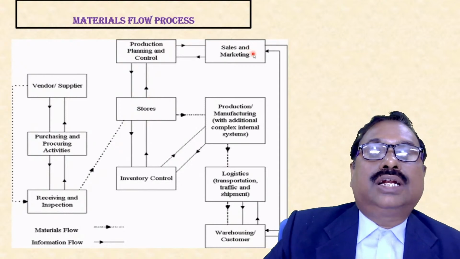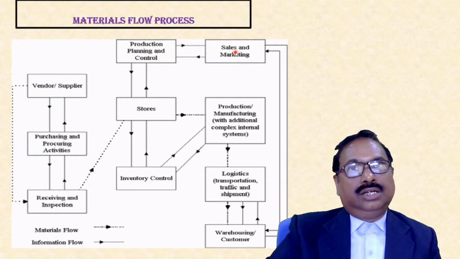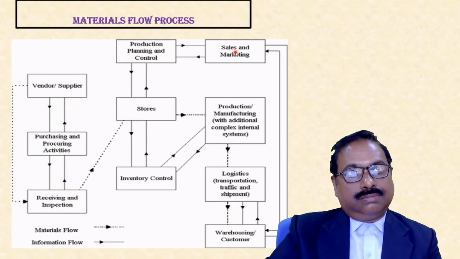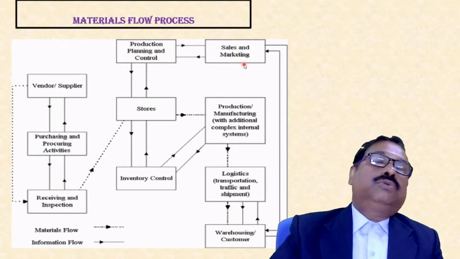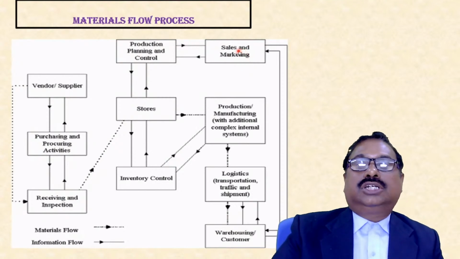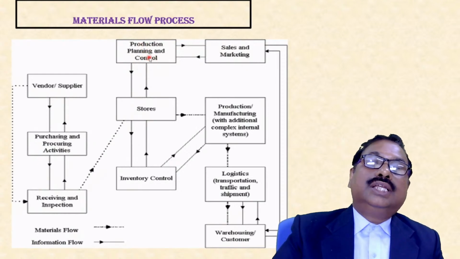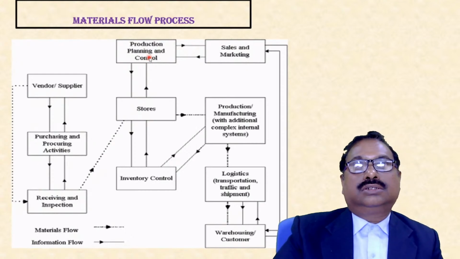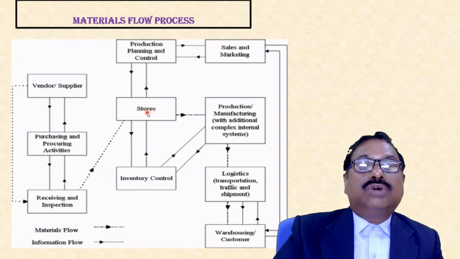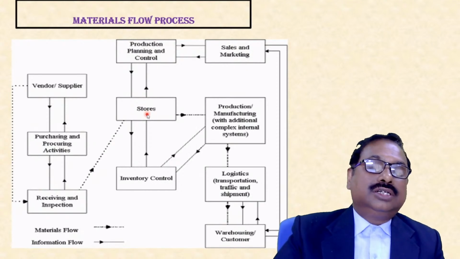The forecasting is done by the sales and marketing team. Suppose in this particular 12 months, you have to produce this quantity. This information they give to production planning and control. Production planning and control sees, suppose there are 1,000 raw materials needed, what items are available in store.